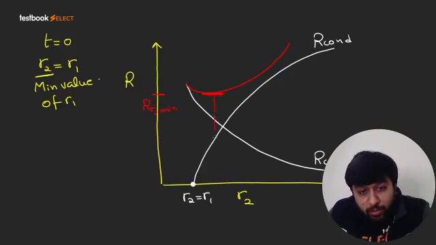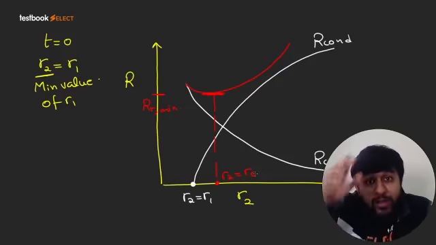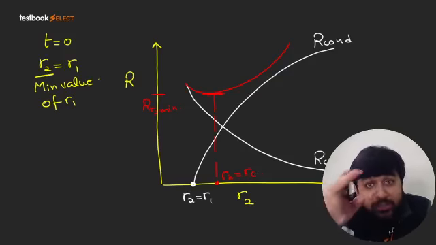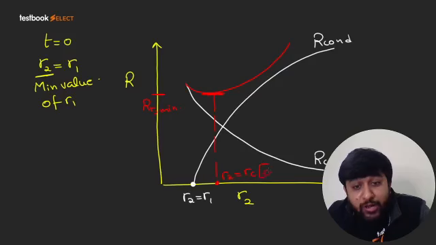And corresponding to this, we will call the value of R2 to be RC. Okay? So the value of R2 where the total resistance is minimum is called RC. That is the critical radius of insulation.